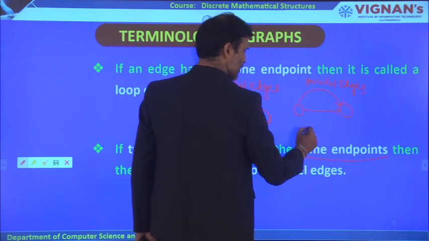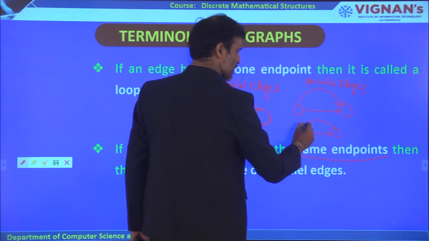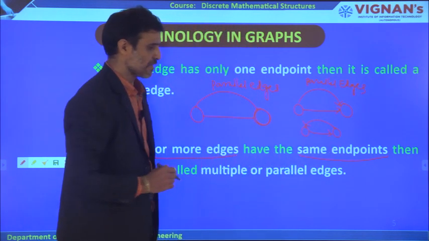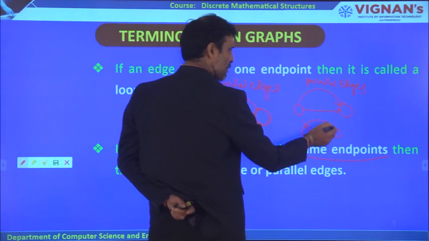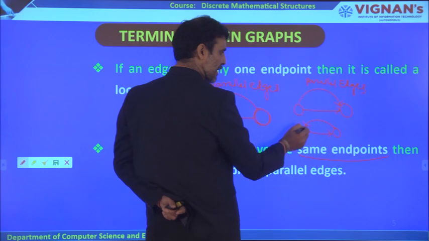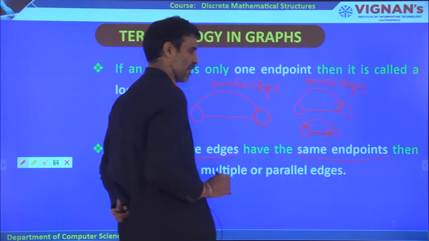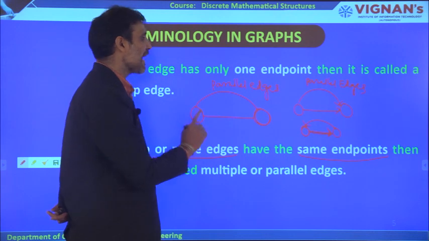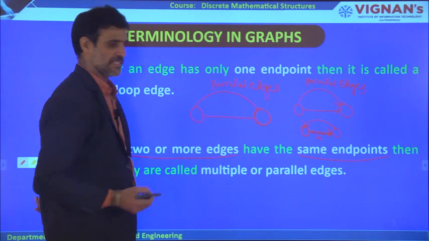But now let us take another example like this. In this case, this particular edge is coming from here, so for this particular edge, this is the end point, and for this particular edge, this is the end point. So in that case, they are not called parallel edges or multiple edges.